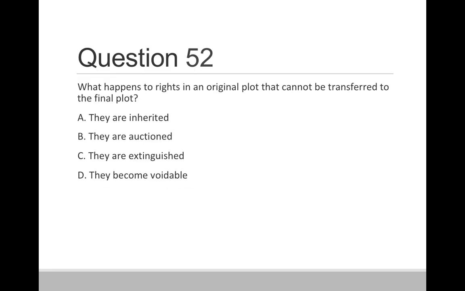Question 52. What happens to the right in an original plot that cannot be transferred to the final plot? Option A, they are inherited. Option B, they are auctioned. Option C, they are extinguished. And option D, they become voidable. So correct answer is option C, they are extinguished.